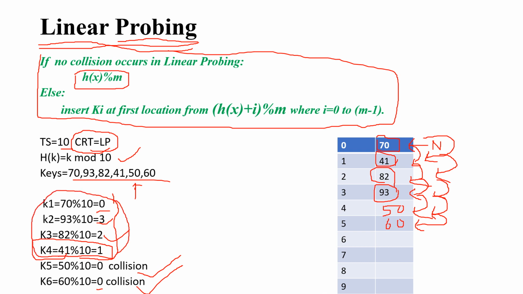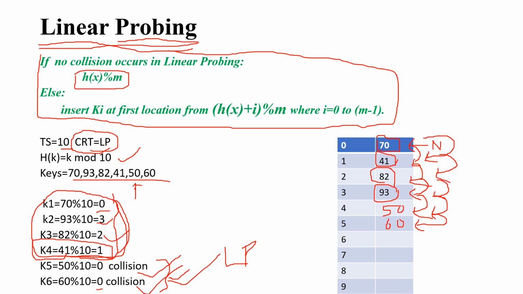I haven't applied any linear probing because so far I haven't got any collision. I applied linear probing for 50 and 60 because collision occurred here. That's why I applied linear probing, and for that I checked the immediate next, and that is going to be done by what?